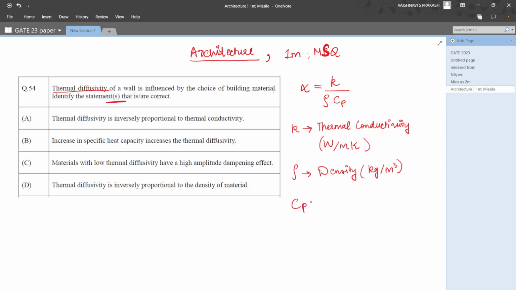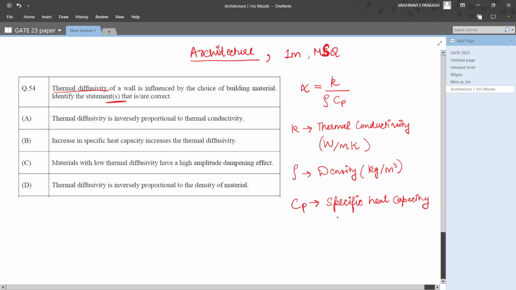And Cp over here stands for specific heat capacity, and the units for specific heat capacity is joules per kg Kelvin.